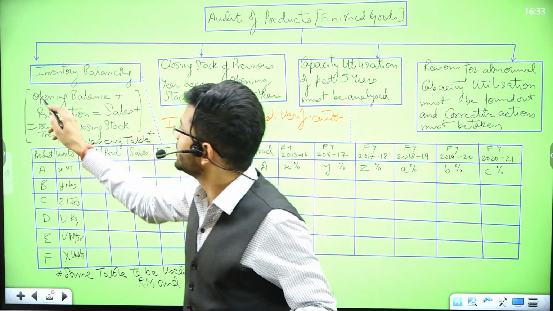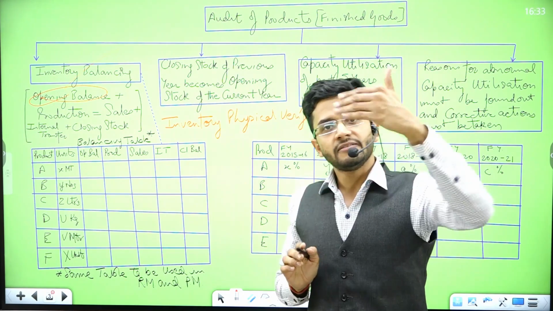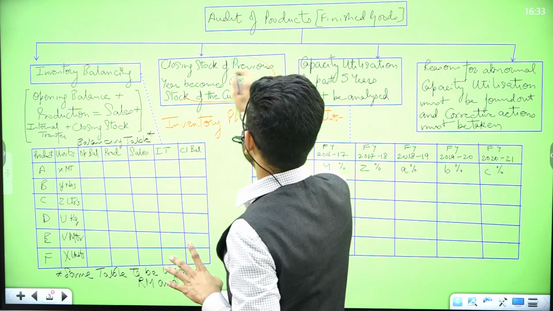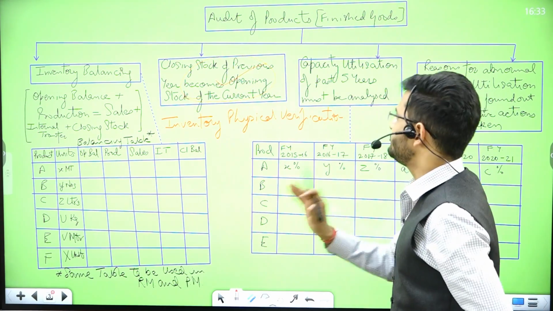So this opening stock figure will come from the closing stock of the previous year. So the closing stock of the previous year will become the opening stock of the current year. So that will become as it is. So it is very, very easy. So this is an easy step which you can perform within a few minutes.